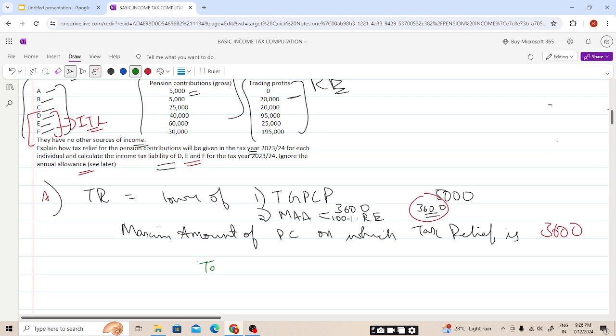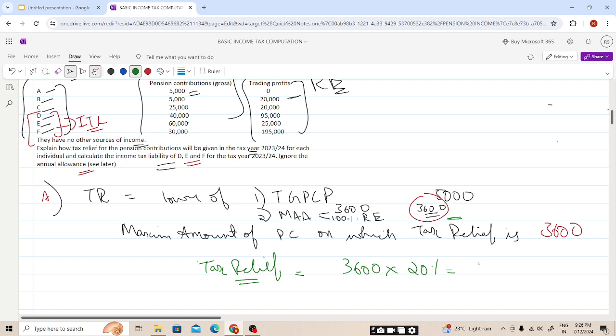As we have seen, in the case of personal pension contribution, 80% will be paid by the individual and 20% paid by HMRC, and it will increase our band if a person is a higher or additional rate taxpayer. So this is the maximum amount on which tax relief is available. 3,600 into 20%, this is the relief.